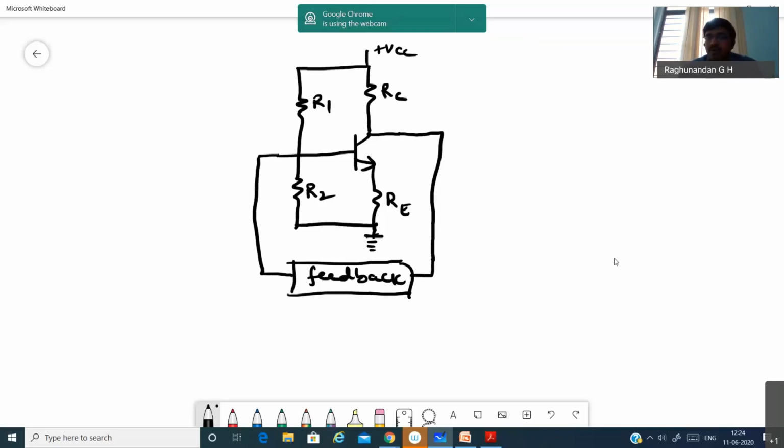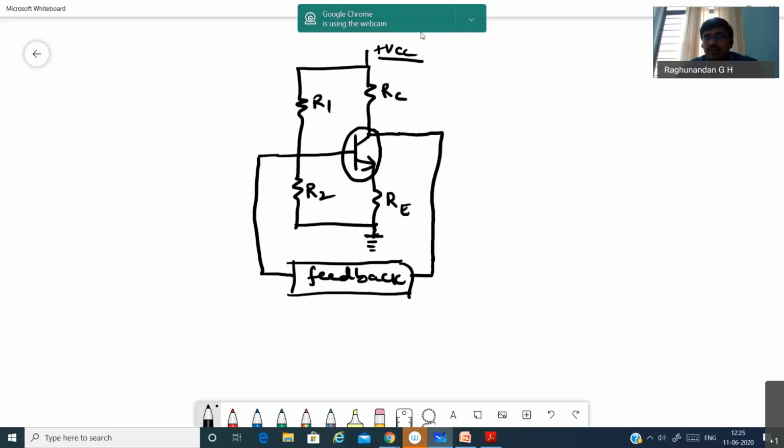So here, for the oscillator I have taken a CE configuration. This is an amplifier, and this is a feedback network. This is a voltage divider circuit, because we are using R1 and R2, which form a voltage divider. Since we are using a voltage divider circuit, it is called voltage divider bias.